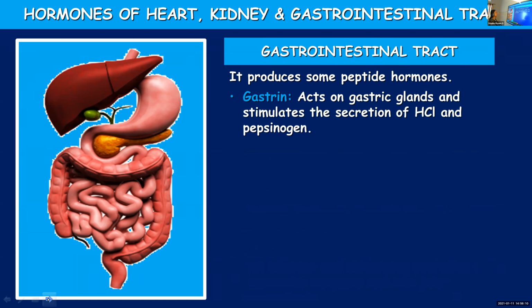Gastrin. Gastrin, as the name suggests, acts on gastric glands and it will promote the secretion of hydrochloric acid and pepsinogen. You know what is the role of hydrochloric acid in stomach? Anybody? Why should it be released? Killing the germs which enter with the food particles. Yes, one more function is there. It provides an acidic medium. So enzymes in stomach need an acidic medium, and hydrochloric acid will provide that.